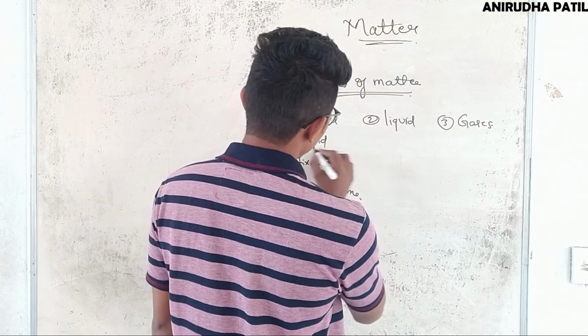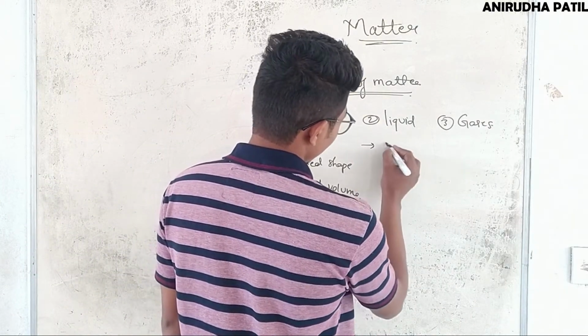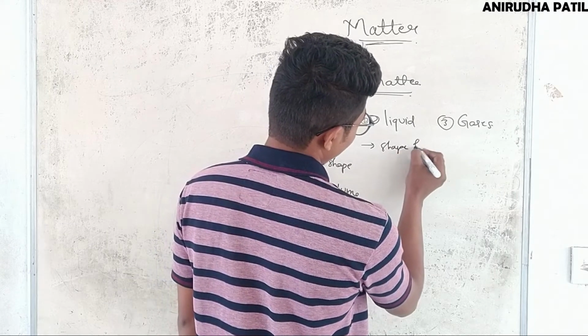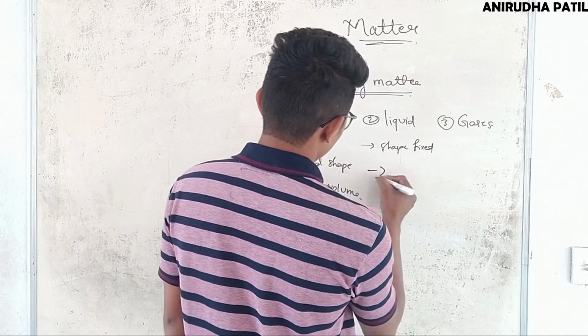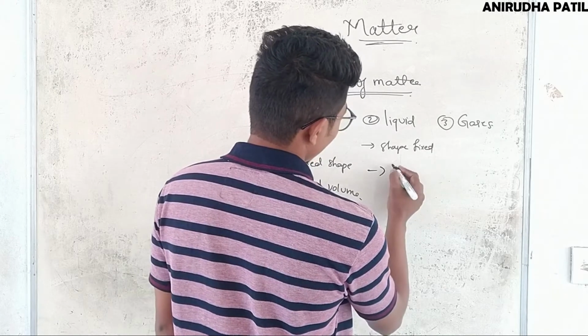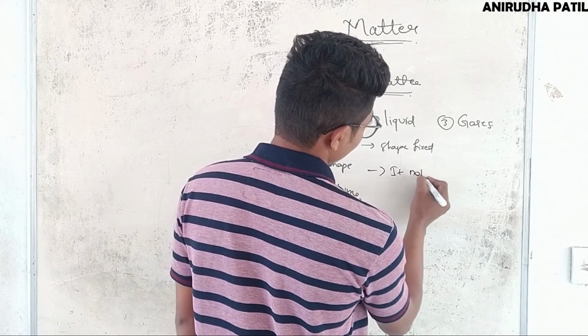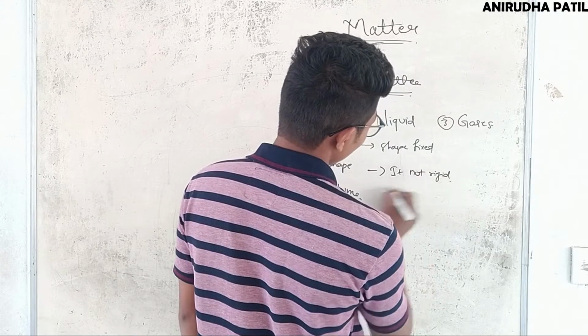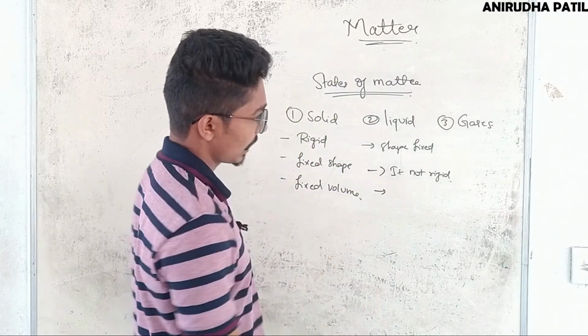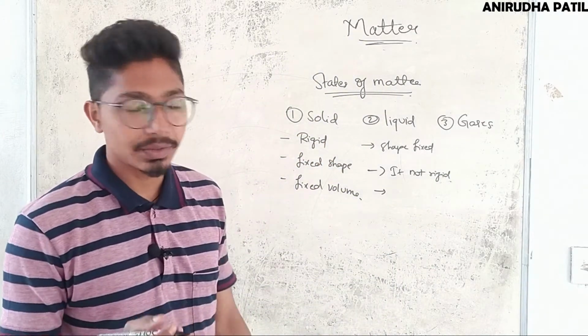But in case of liquid, the shape is not fixed. They take the shape of the container and it is not rigid, and the particles are arranged with a little bit of space between them.